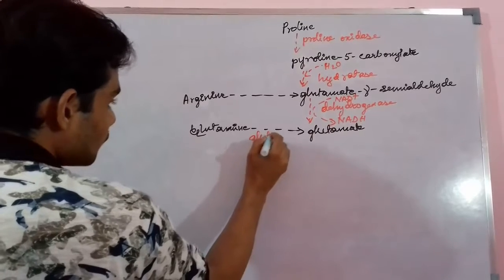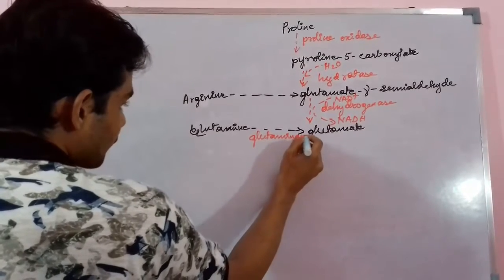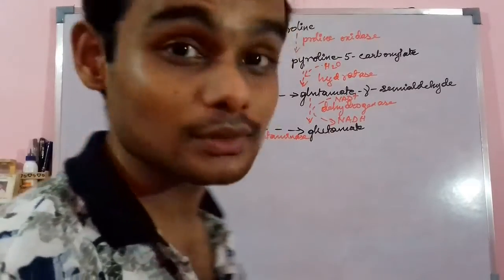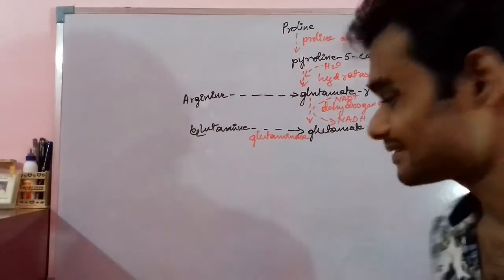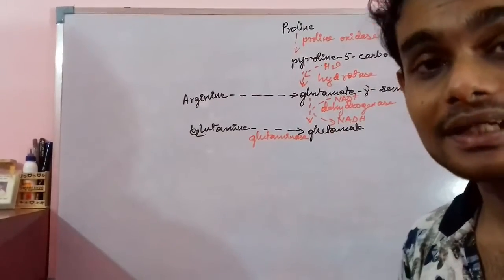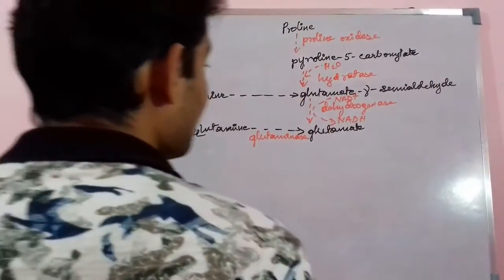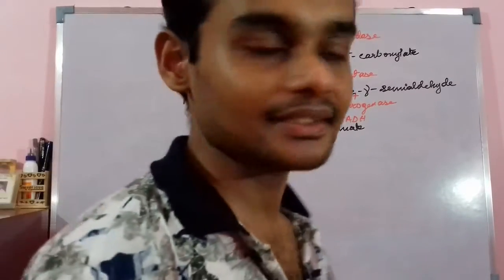Also, in the catabolism of glutamic acid, I have shown that glutamic acid can also be catabolized ultimately to succinate, which ends up in the TCA cycle, right?